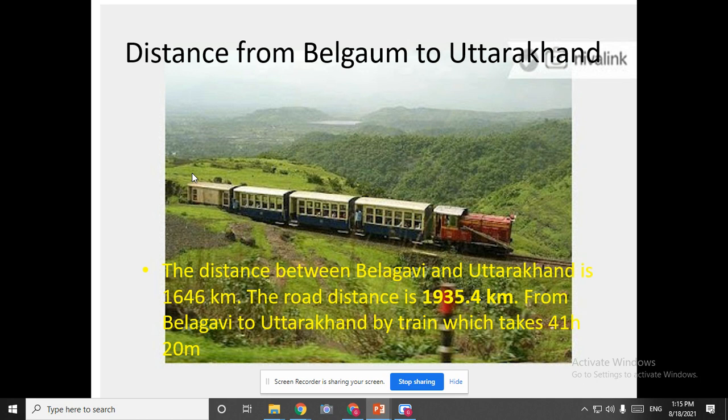Yes, ma'am. So children, we are all sitting in a train now, and we are traveling by train. And how much time does it take? It will take 41 hours 20 minutes. So from here our journey begins, and we will take nearly 41 hours 20 minutes.